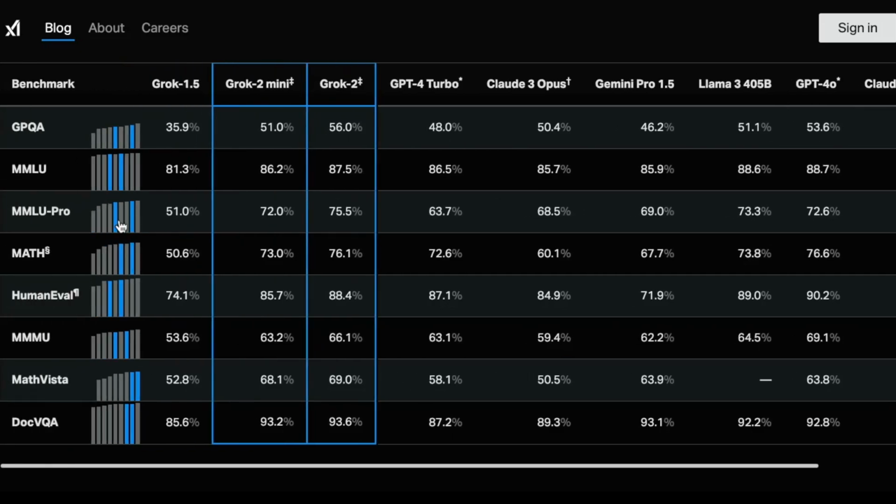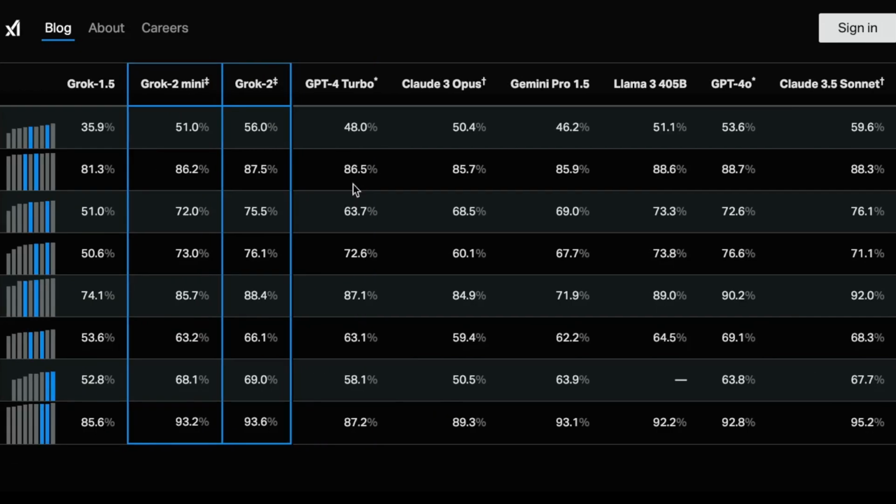So for instance, on MMLU, which is one of the general understanding benchmarks, we see that Claude 3.5 Sonnet has 88.3, GPT-4o has 88.7. I think this is the best score. But you can see how Grok-2 actually closes in the gap. So that's pretty impressive that we have a model already from xAI that's at that scale already and performance.